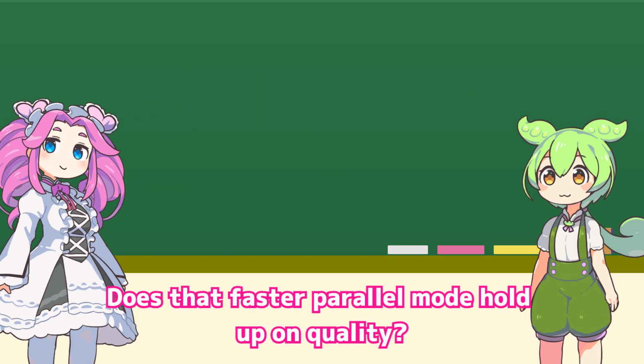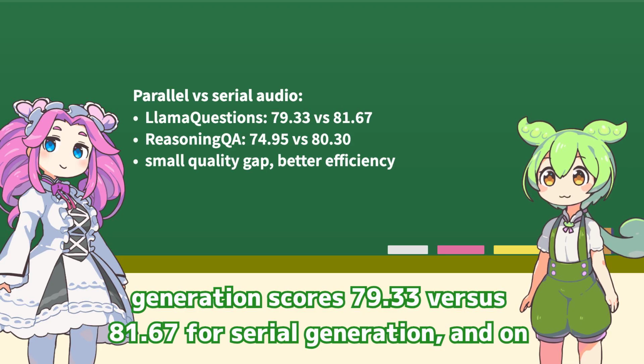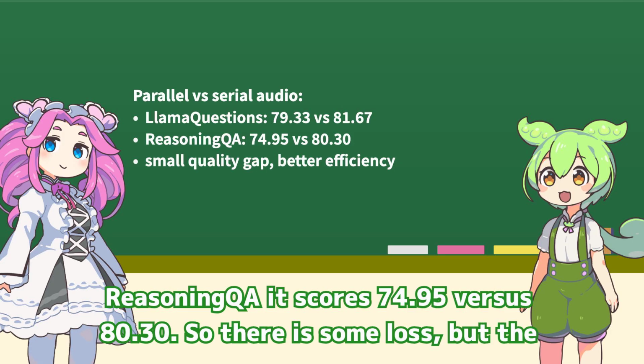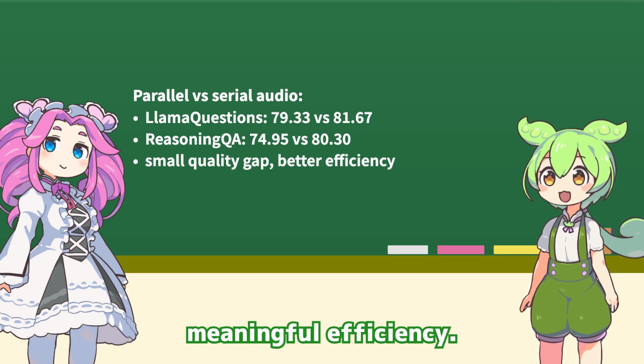Does that faster parallel mode hold up on quality? The ablation says yes, mostly. On Llama Questions, parallel audio generation scores 79.33 versus 81.67 for serial generation. And on reasoning QA it scores 74.95 versus 80.30. So there is some loss.